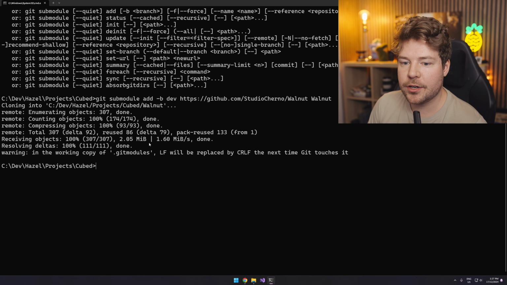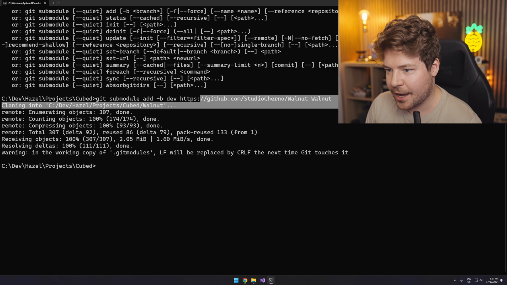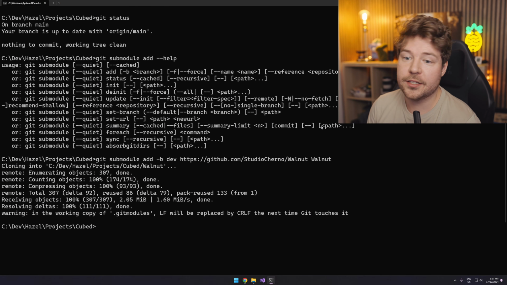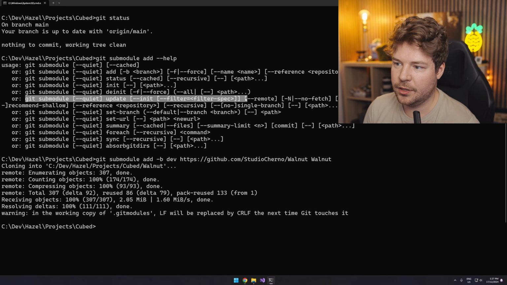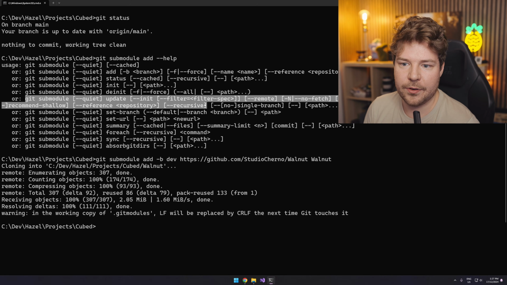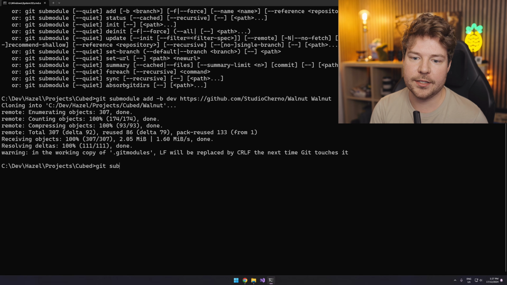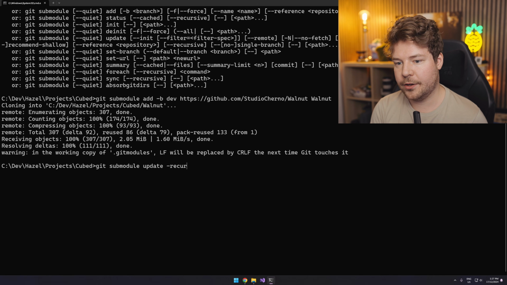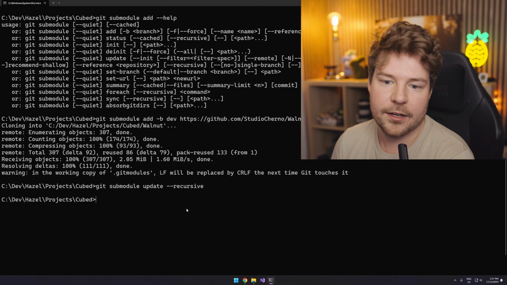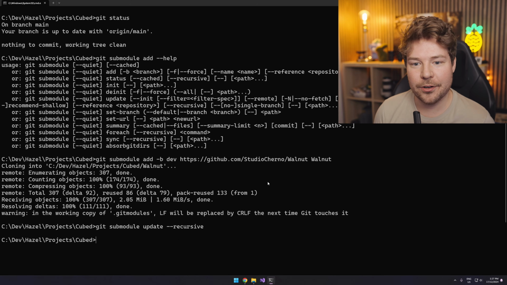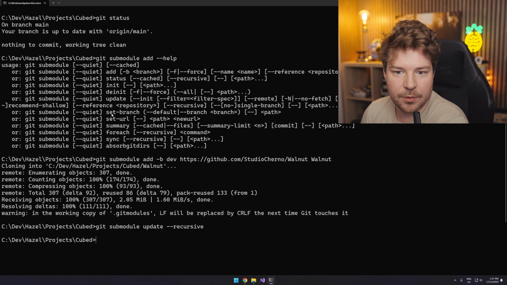Okay, so one thing I've noticed here is this was suspiciously fast adding this, so it must not have recursively checked everything out. I don't know if we have to do a git submodule update, maybe with some kind of, oh yeah, recursive. So we'll probably have to do this. So let's actually just try that. So git submodule update and then recursive. That might just download everything we need. And the reason why is because, yeah, that didn't work. We might have to go into, how do we indicate which one we want?